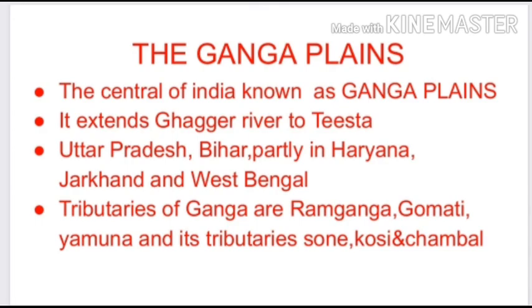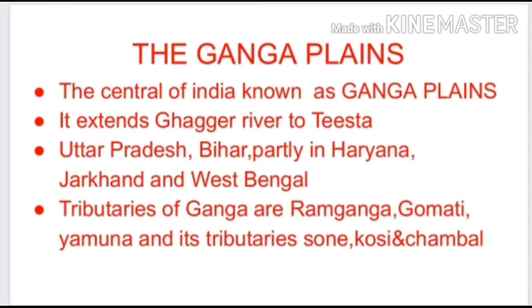And next, the central part of the Indian plain, that is the Ganga basin, which we also call the Ganga plain. This Ganga plain extends from the Ghaggar river to the Teesta river. These rivers are the tributaries of the Ganga.